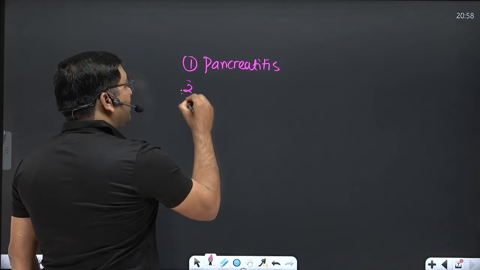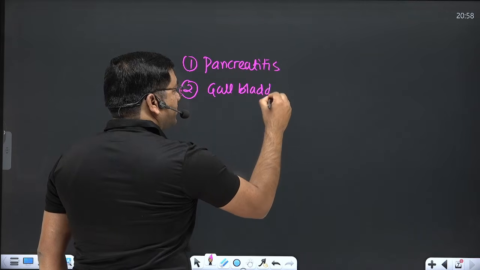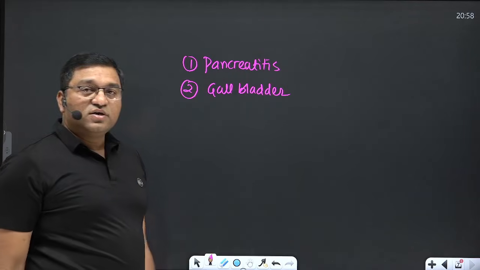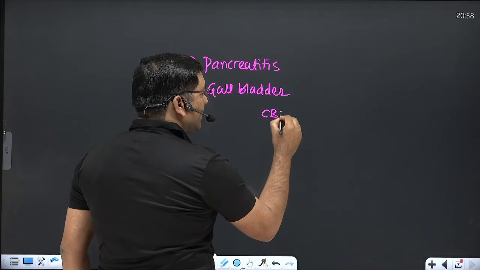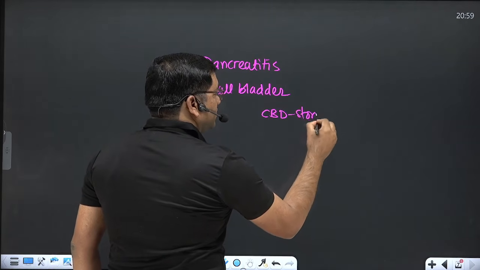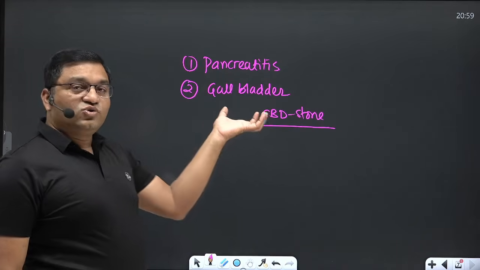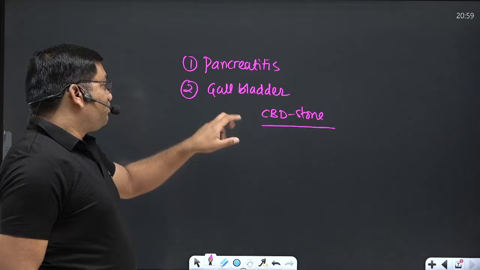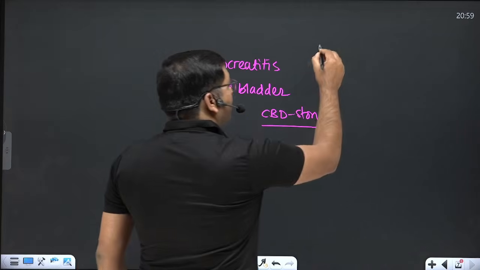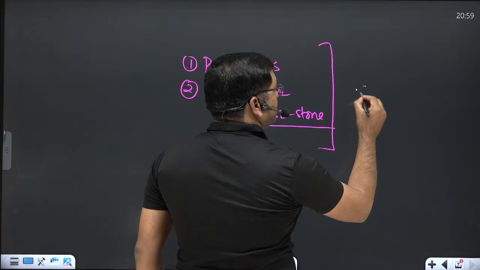Second, gallbladder disorders and obstruction to the flow of bile, which includes gallbladder stones or common bile duct stones, that obstruct the release of bile into the intestine. So this also affects the digestion and absorption of lipids. The condition where digestion and absorption of lipid is affected is known as steatorrhea.